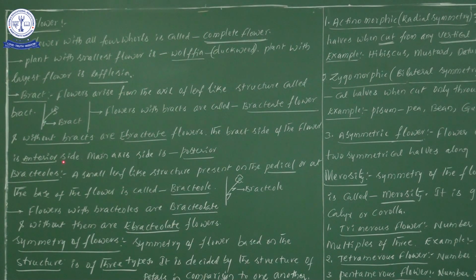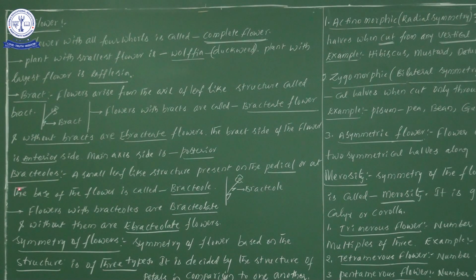Anterior side means, as we have just learned, the bract side of the flower. Bract side means where it is? Here it is a bract. So bract side means downwards, and that particular side we take as anterior. Towards the main axis side, where it is the main axis, up towards there, that side we take as posterior. I will explain this clearly in front of you, no worry. But two terms you try to remember: one is anterior and one more is posterior.